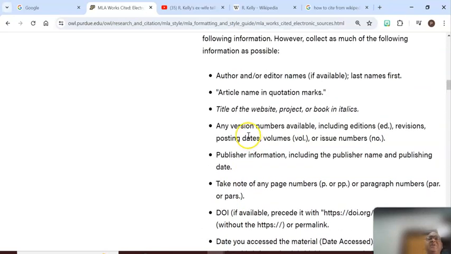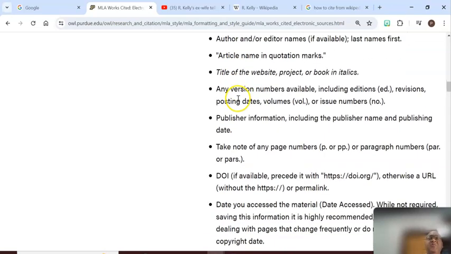Now, listen to me carefully. You are not going to be able to find all of this information for every source. Some sources don't have authors. That's perfectly fine. Don't worry about it. Find the information that you can for this.